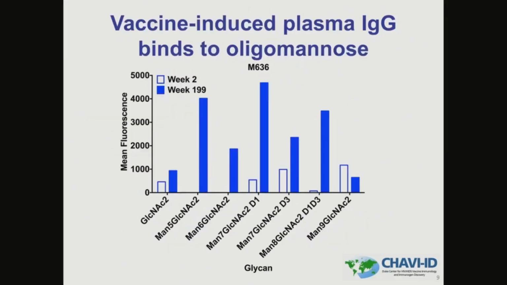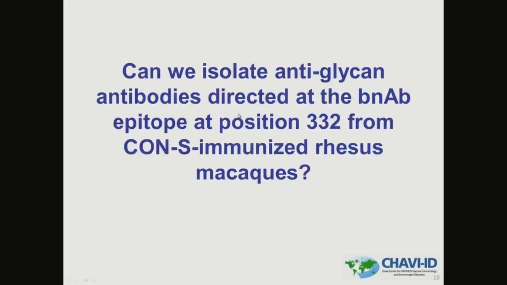We next sought to compare plasma IgG of macaque M636, which showed high PGT128 blocking at week 2 and week 199. We found substantially higher binding by plasma IgG at week 199 compared to week 2. These antibodies appeared to be mannose-specific since they only showed low binding to the GlcNAc2 by itself. We next sought to isolate anti-glycan antibodies directed against the bnAb epitope at position 332 from Con-S immunized rhesus macaques.